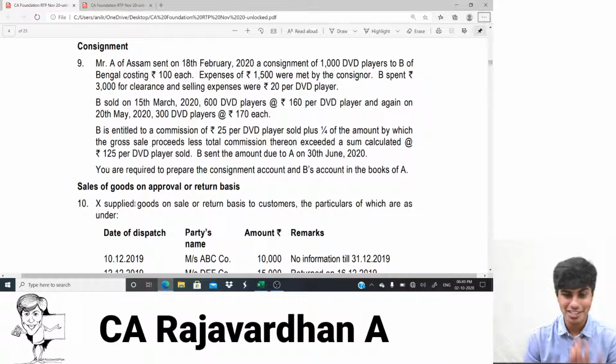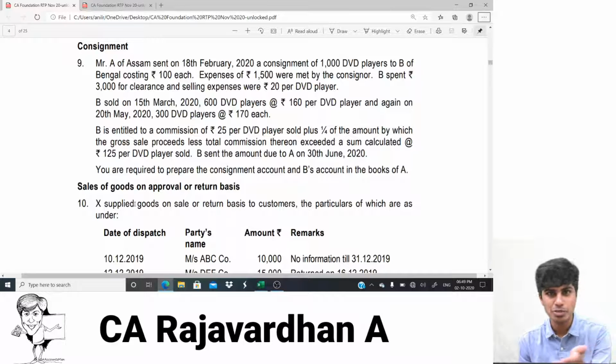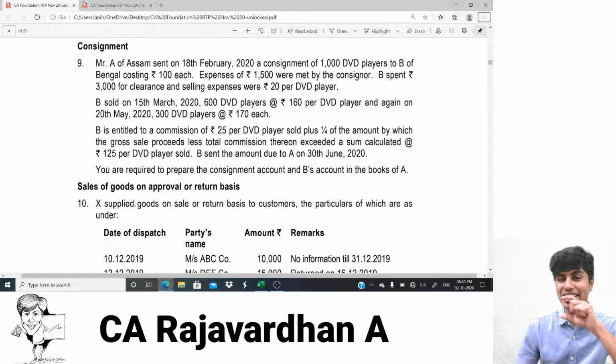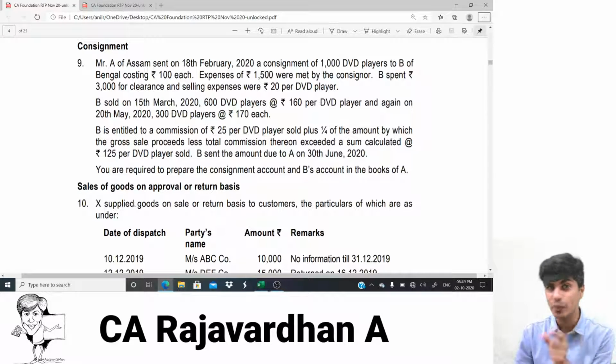Oh God, does this look very tricky? It sounds very tricky, but trust me, it's sheer English. You just need to take this English statement, convert it to a maths equation, then you'll get the answer, and the consignment will be done. I repeat, this is a very Englishy statement. You need to break it into parts, read word after word, and convert this English statement to a mathematical equation, and then you'll compute the commission with ease.